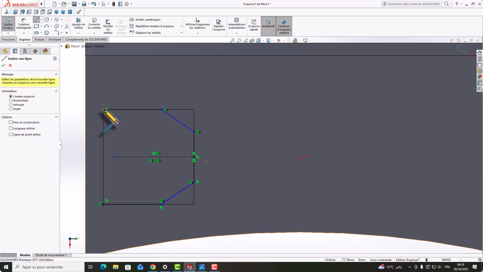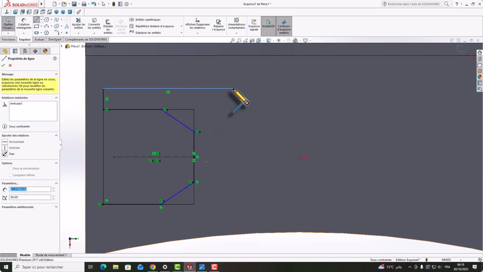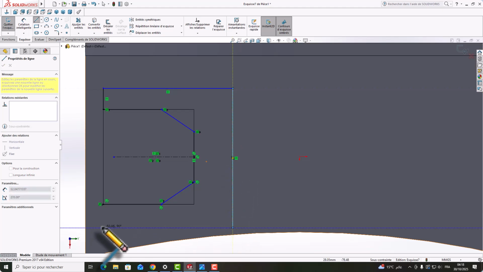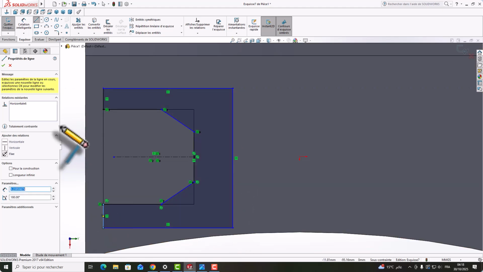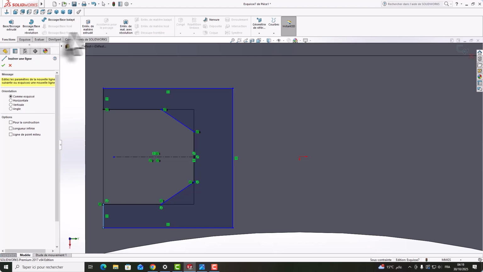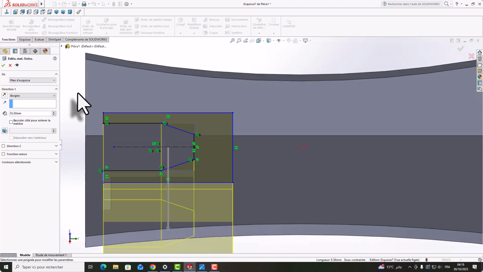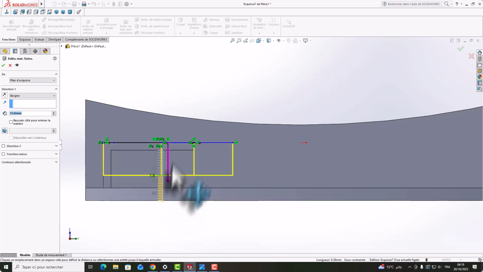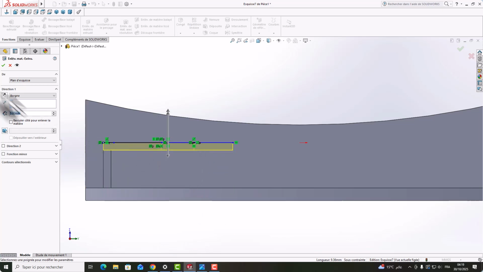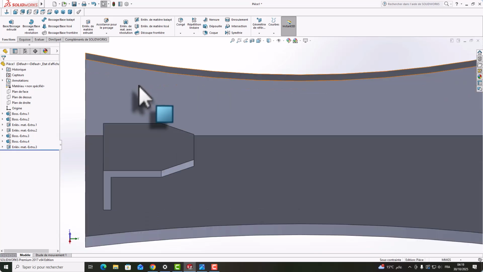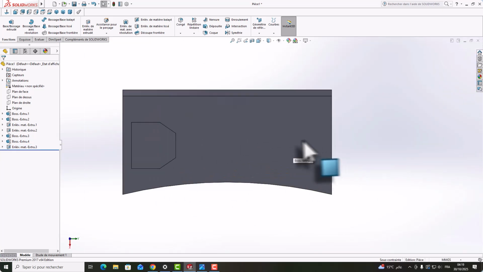Okay, and we need to cut, so it's outside cut like that. After just we need to cut from here. We will see just here 3. You can see. After we need to make this